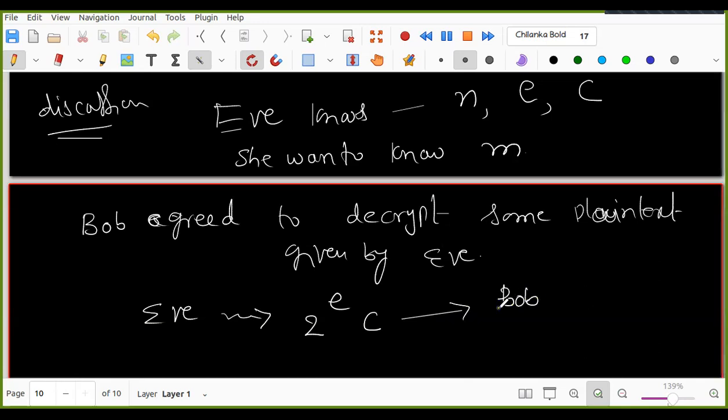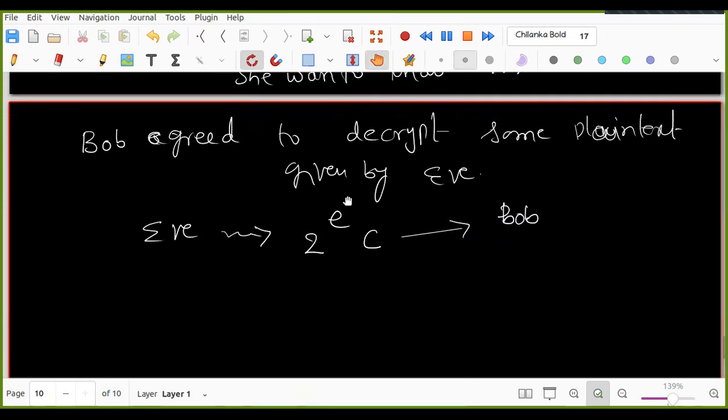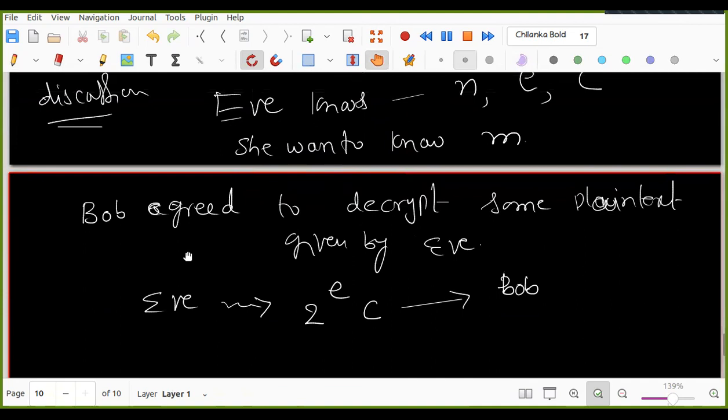Now Bob will decrypt and give it to Eve. From that, Eve gets M. How? Is the question clear? Yes, sir. Because it is a chosen plain text attack, Bob allowed, I am ready to decrypt one plain text.